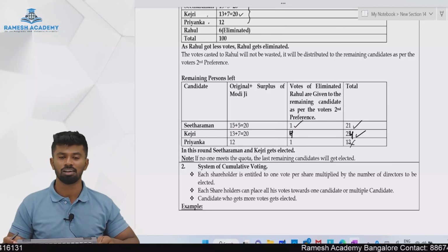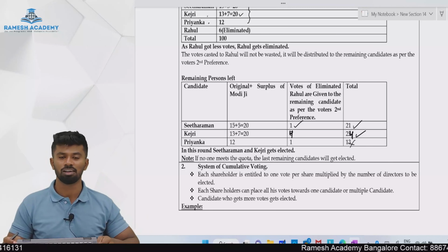So there is somebody from the opposition here. Who is the somebody? Kejri. That is how this single transferable vote works. It goes in a round system. It is called transferable. Why? Because the votes are transferable according to what?